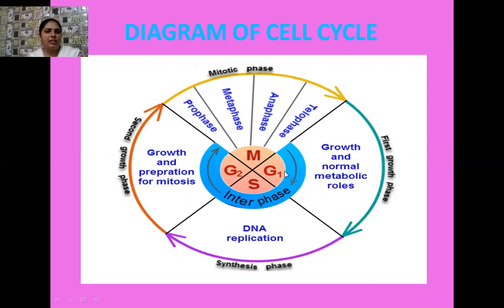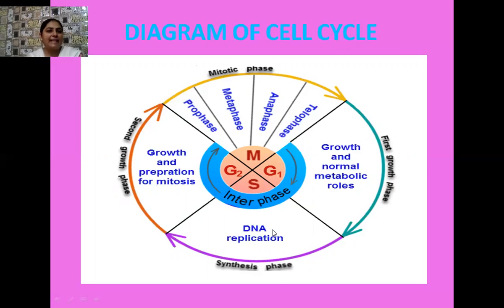So here I have written G1 phase, that is the phase related with growth and normal metabolic activities of the cell. Here it is totally concerned with growth. Growth of the cell takes place, that is increase in the size of the cell, increase in cytoplasm, increase in the number of cell organelles, and different types of metabolic activities are also happening in the cell. Because of these biochemical reactions, certain products are formed so that they can be used in the later stage when cell division takes place. So this is G1 phase or the first growth phase.